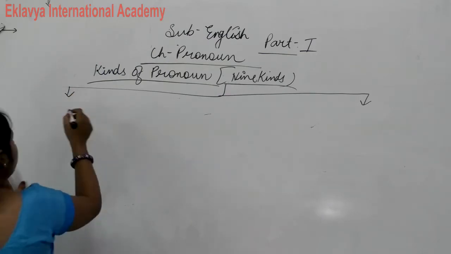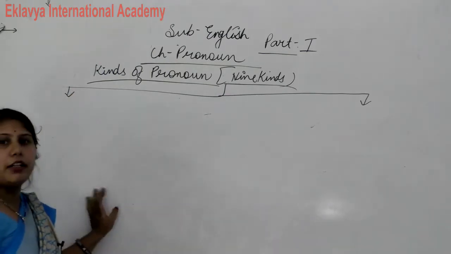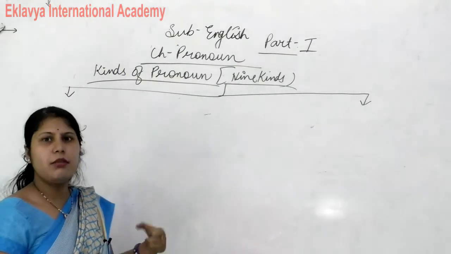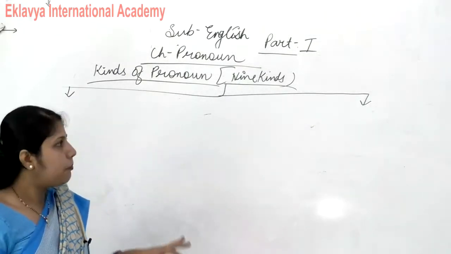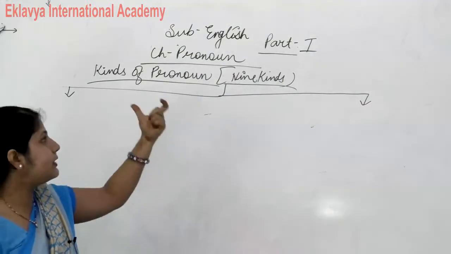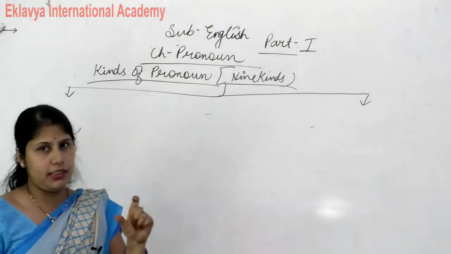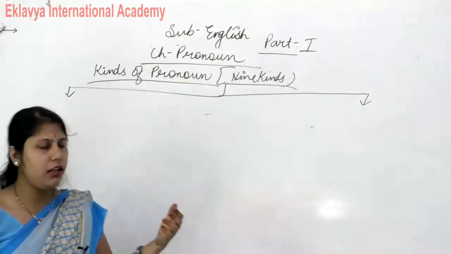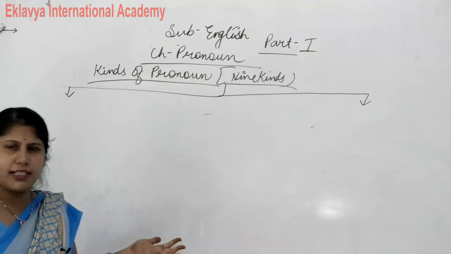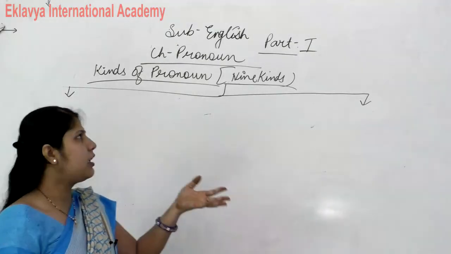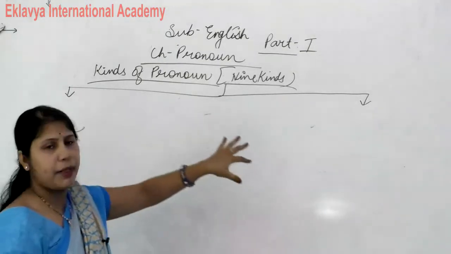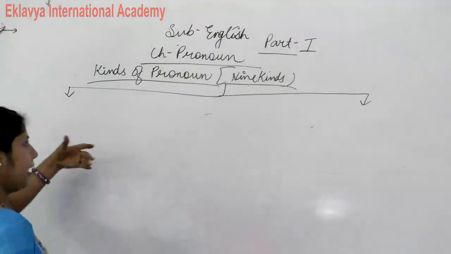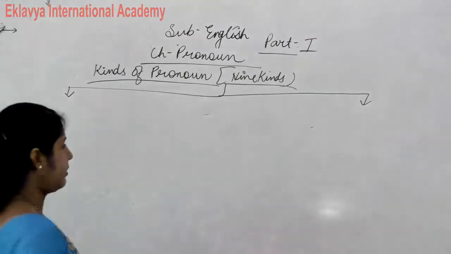Now, pronoun is divided into 9 parts. In some books it is in 6 parts, in some books in 7 parts, but exactly pronoun has 9 parts. Means in the 6th class book I think 6 or 7 parts are given, and in 7th class also the same 6 or 7 parts are given. But the total parts of pronouns are 9. So you all write 9 parts, and I will explain all 9 parts.